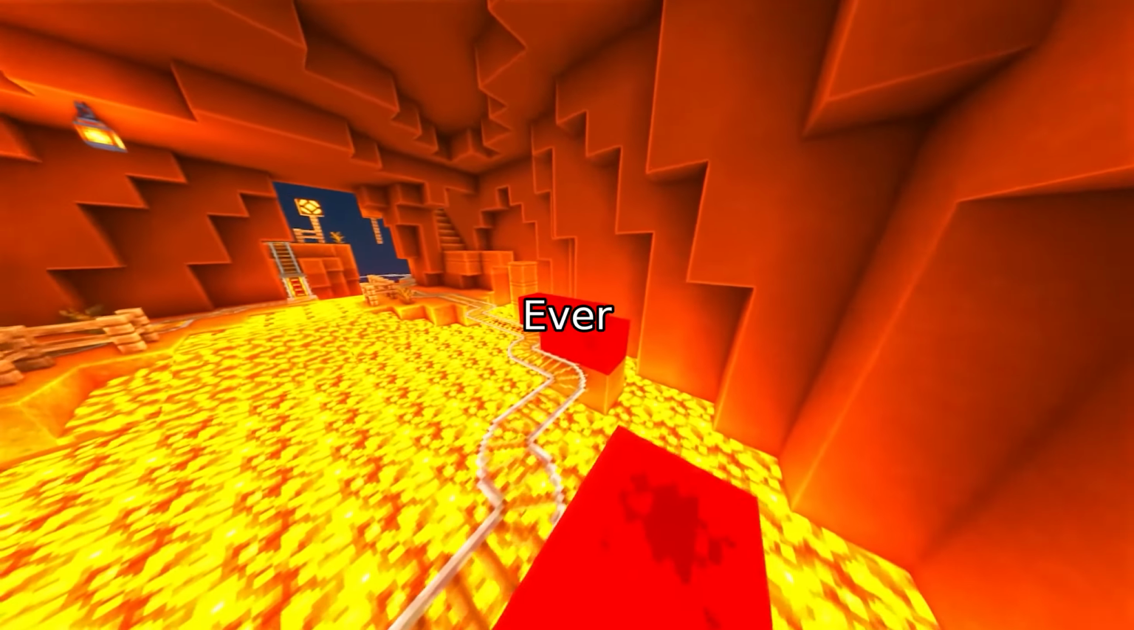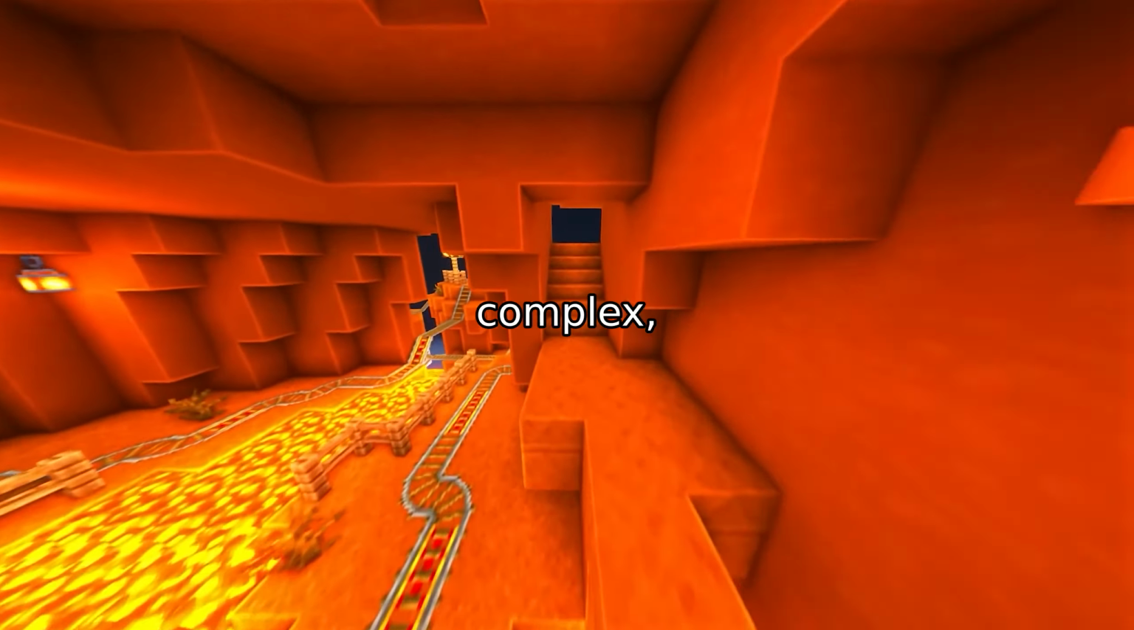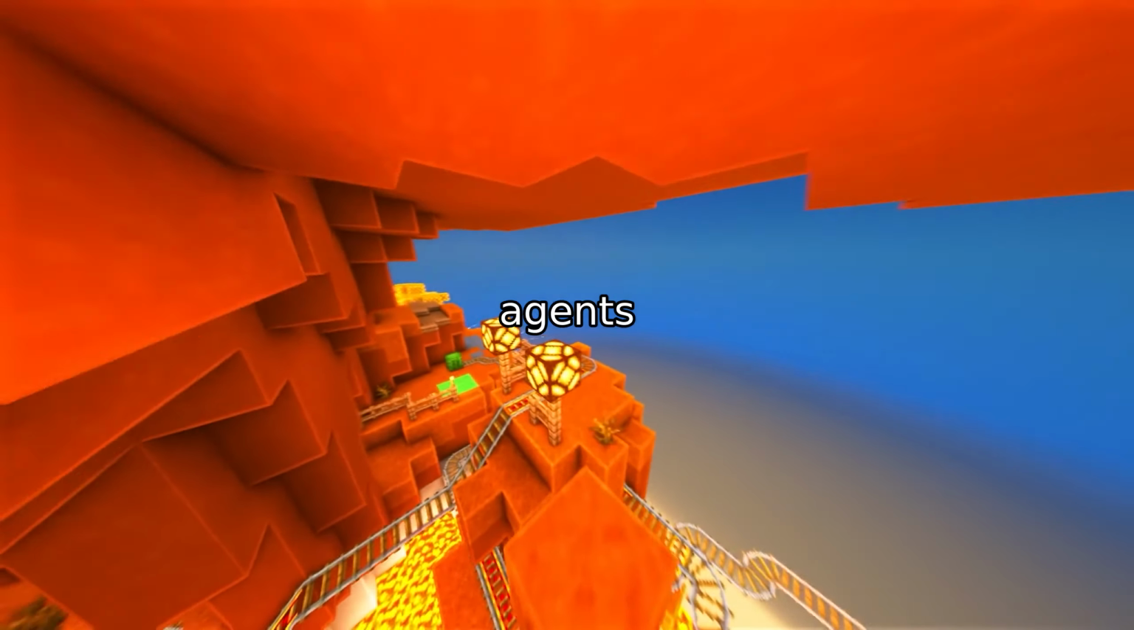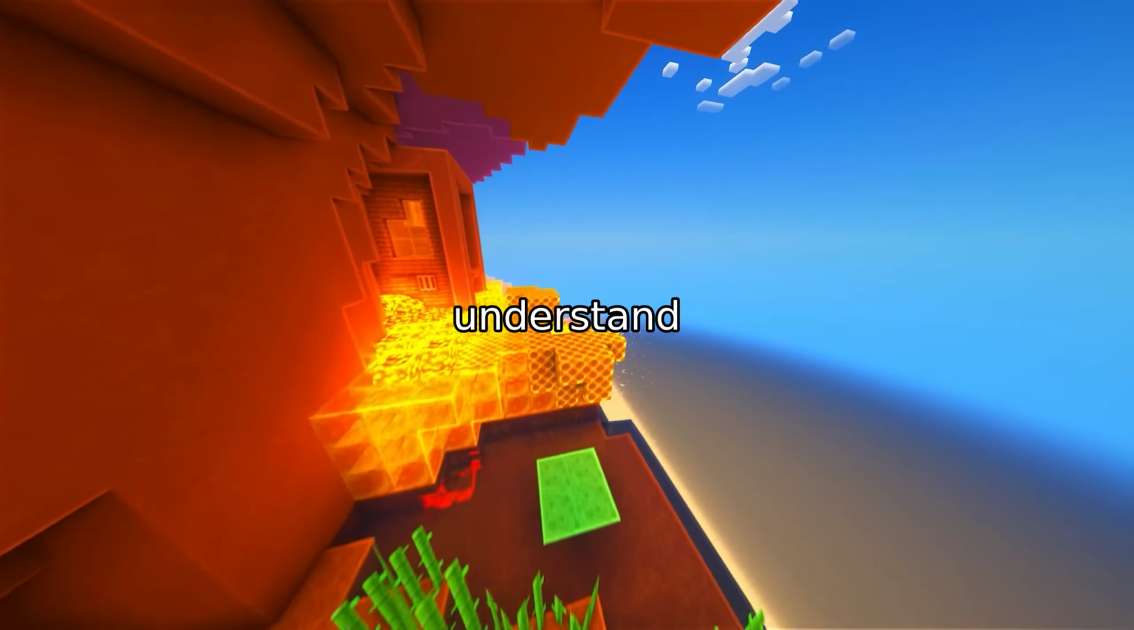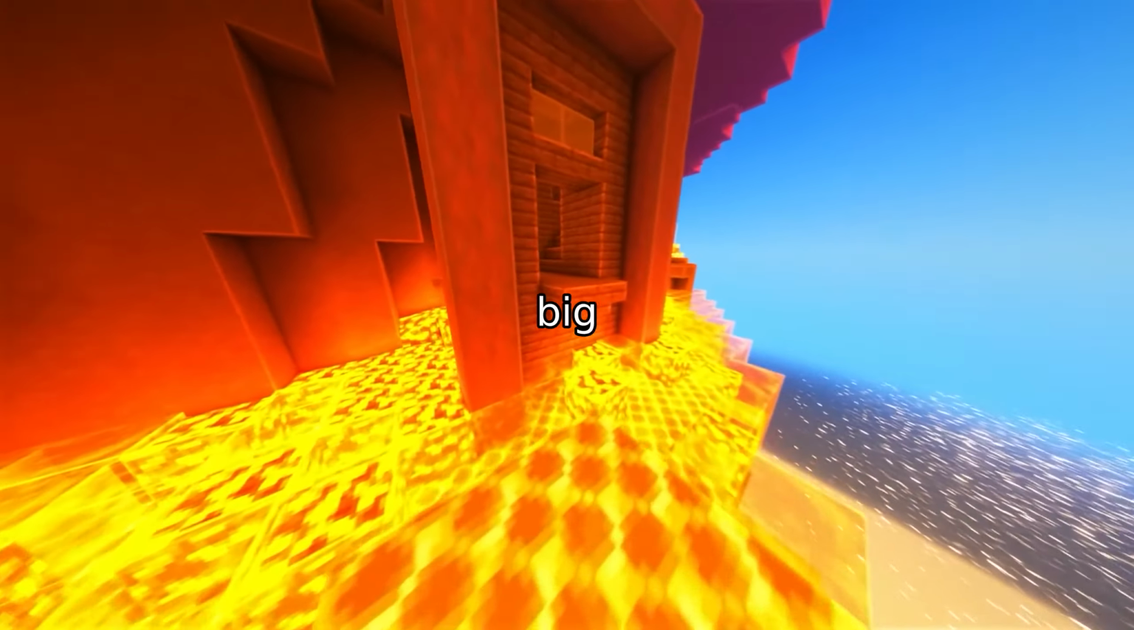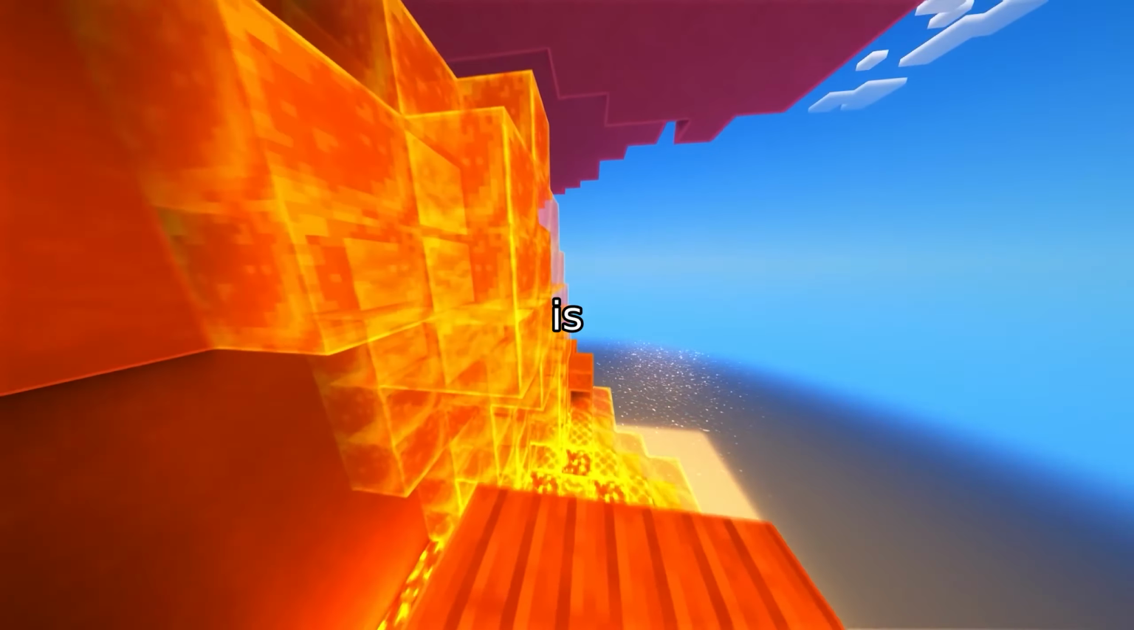Hey there. Ever tried to compare two systems that are super complex, like two weather models or two AI agents making decisions? How do you even measure how similar they are, especially when you don't fully understand their inner workings? That's the big question this research is tackling, and the answer is wild.